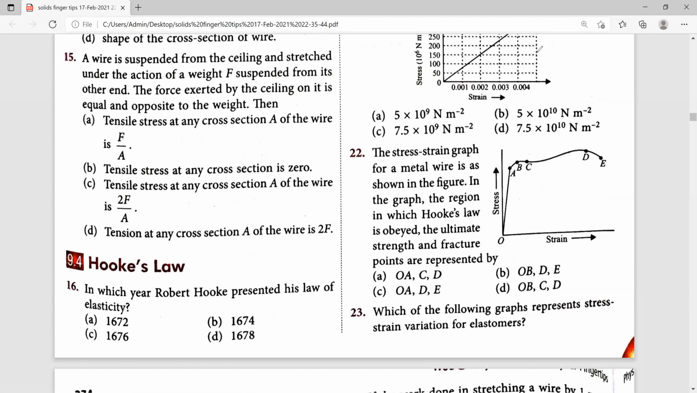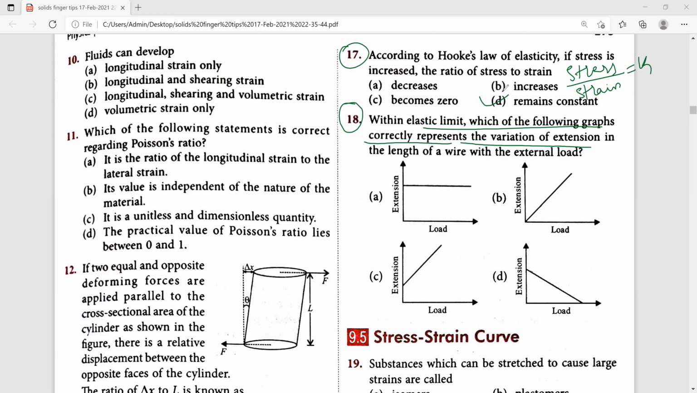Next, 18th one. Within elastic limit, which of the following graph correctly represents the variation of extension in length of the wire with the external load, they have asked. Look here, according to Hooke's law, within elastic limit, extension is directly proportional to load applied. Therefore, option B represents the correct graph.